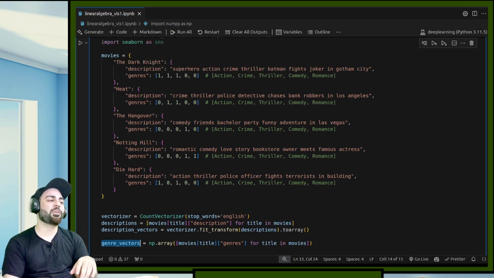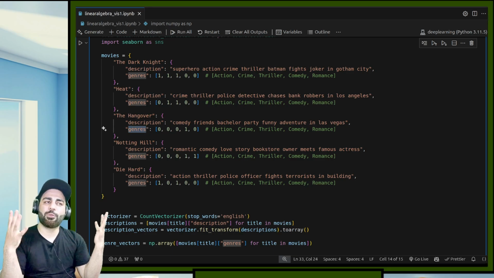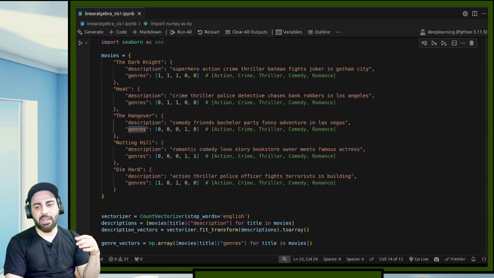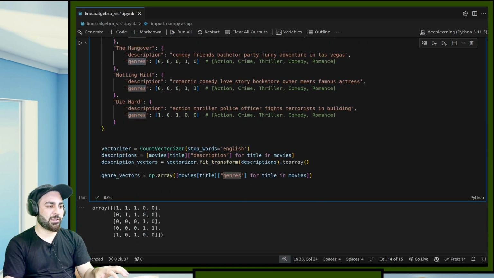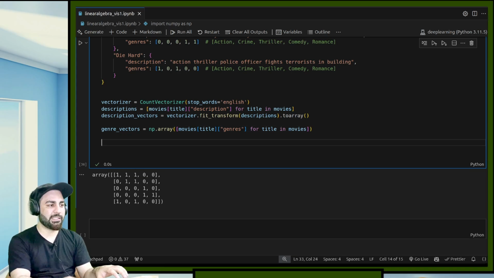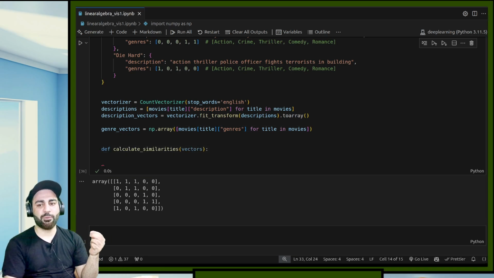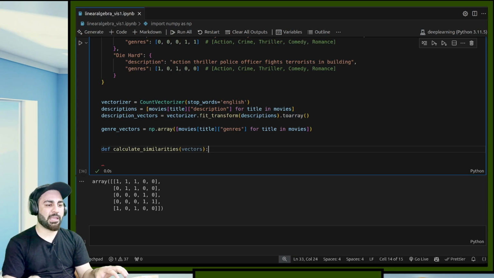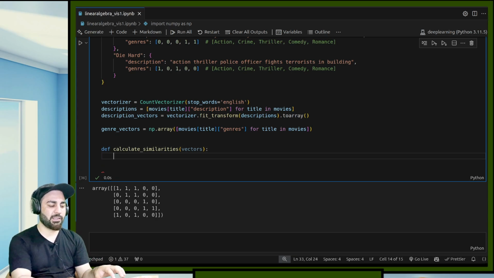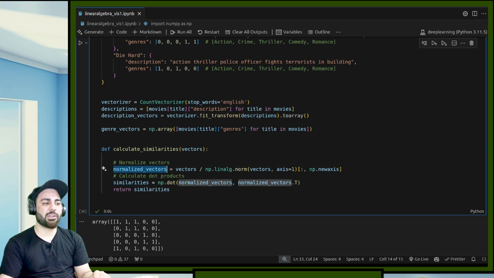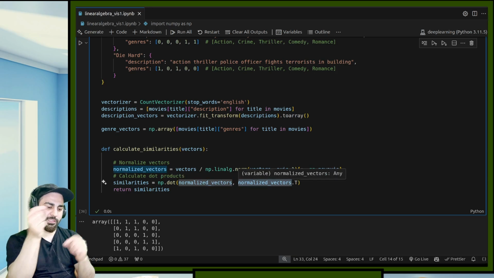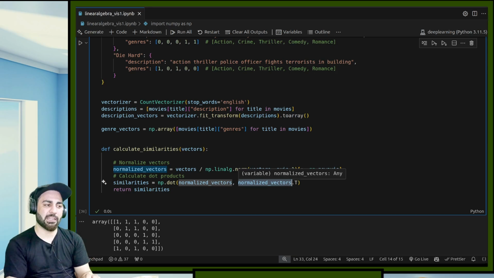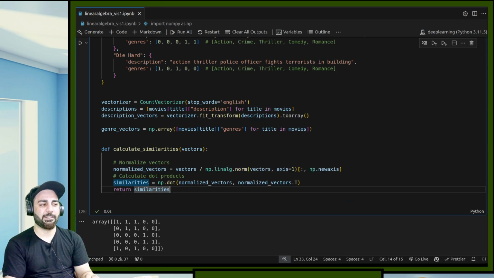Now what I want to do is compute the similarity. I want to compute similarity based on the description and based on the genre. So what to do? I can use the dot product. I can maybe write a function, def calculate_similarities, and give me these vectors. What I can do is normalize it first. By normalization, I mean getting into a certain range so that it does not depend on the length. And then calculate the dot product. I am taking this normalized vector and the normalized vector transpose, basically computing the dot product of these things within itself. And this is giving me the similarity.